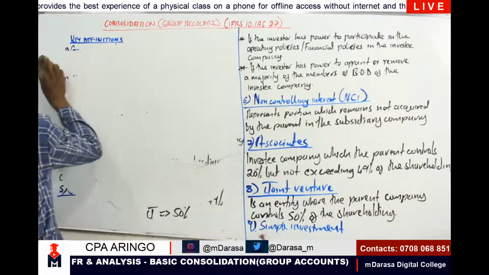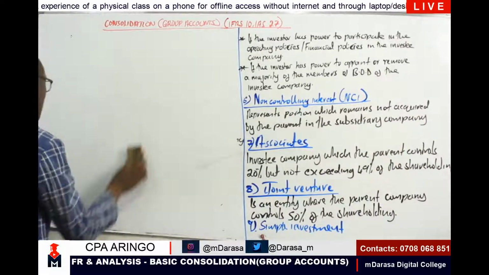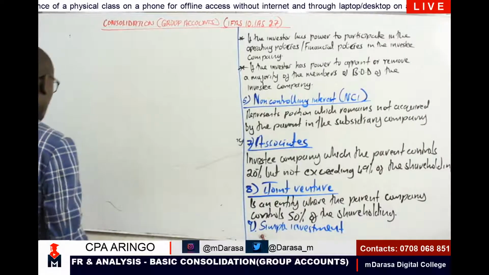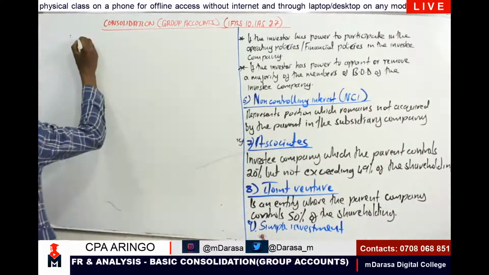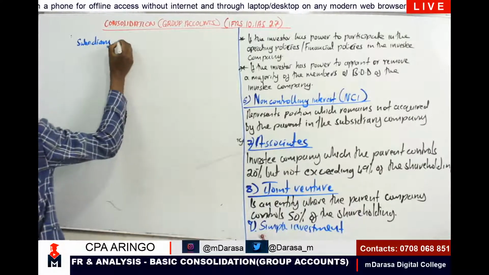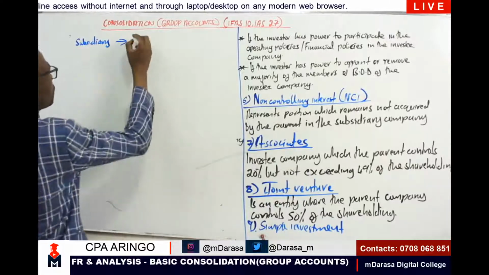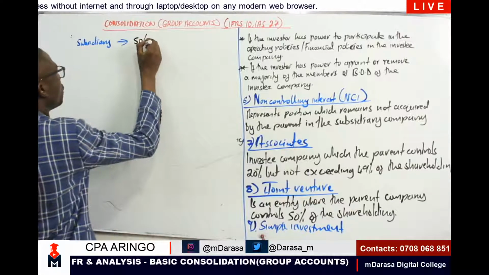So the main elements: we are talking about subsidiary. For subsidiary, recall, this is where the parent company is controlling more than 50%, so 50% plus.